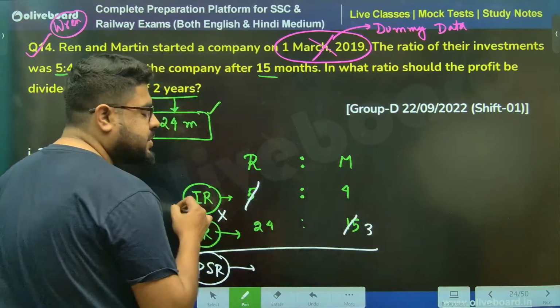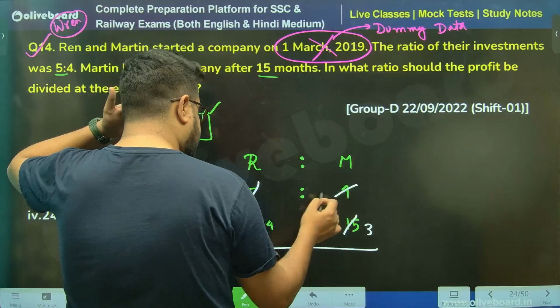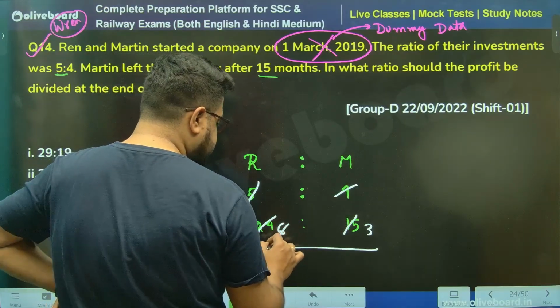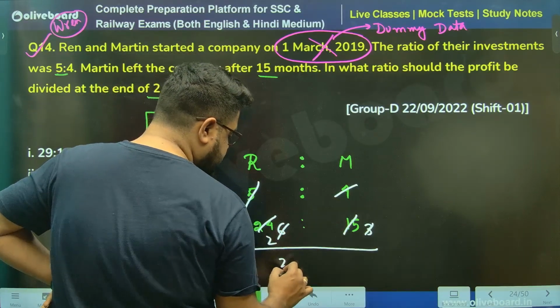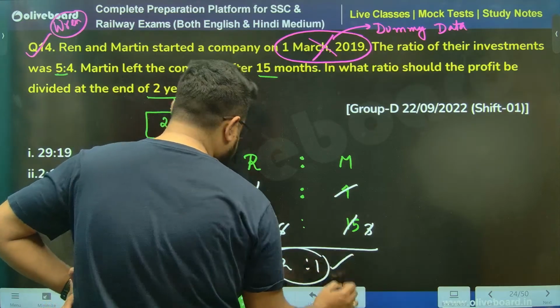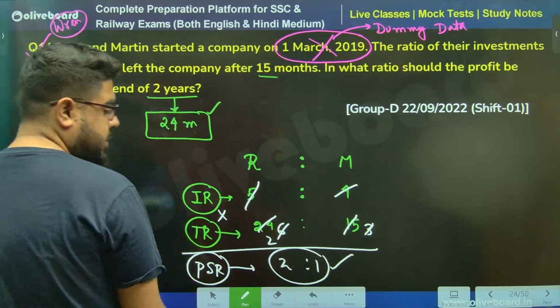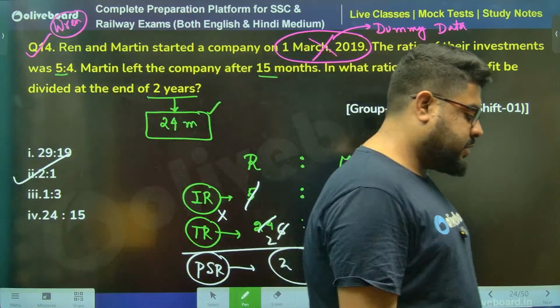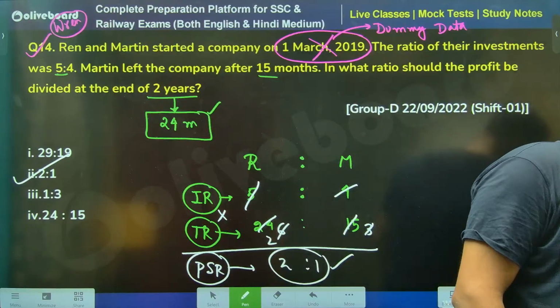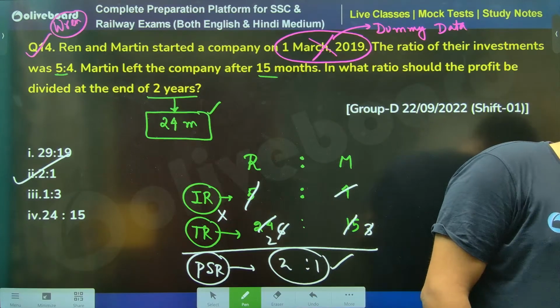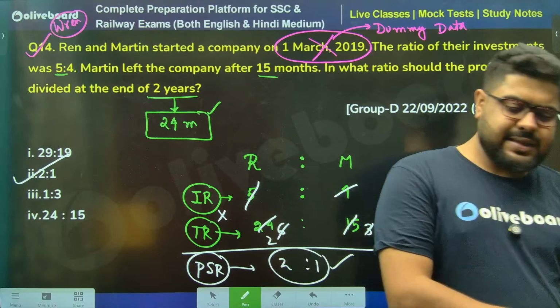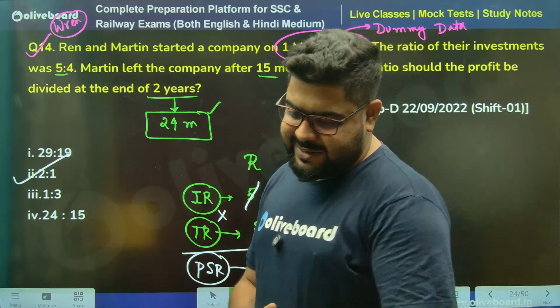You can cross like cancel. So this is 4, 6 are this. This is 2. This is gone. So the answer will be 2:1, sir. Option number 2. 2:1 is 100% your correct answer. Done, sir. Again, very, very, very simple.